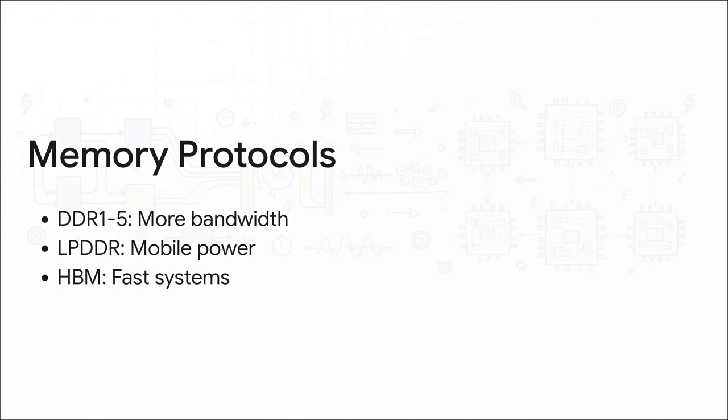And of course, we absolutely cannot talk about off-chip communication without talking about memory. Historically, memory has been the biggest bottleneck of all. The CPU is crazy fast, but if it has to sit around waiting for data from memory, the whole system lags. This drove an evolution focused relentlessly on higher bandwidth and lower power. We went from standard SDR to DDR all the way up through DDR4 and DDR5 today. We also saw specialized branching. LPDDR became the gold standard for keeping power consumption super low in our mobile phones, while HBM, high bandwidth memory, was created for high-performance systems that just demand raw, unadulterated speed.